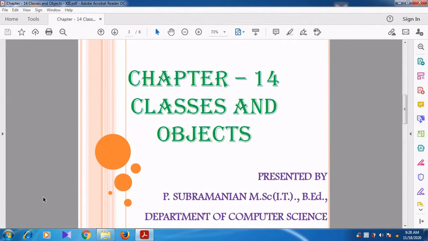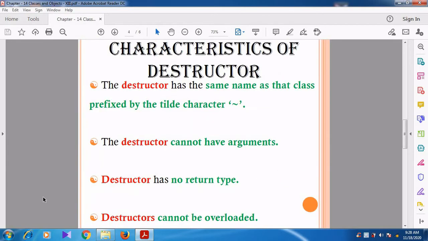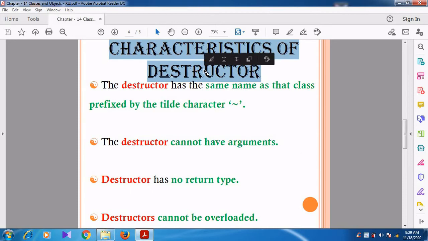In this video, we are going to discuss chapter 14, classes and objects. We are going to see the last topic in this lesson, characteristics of destructor. In the previous video, we discussed the characteristics of constructor. Like that, we are going to discuss the characteristics of destructor.